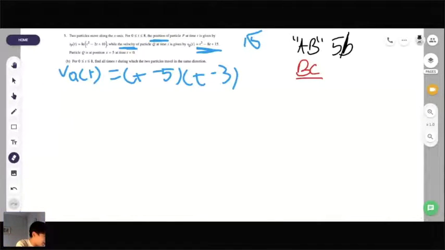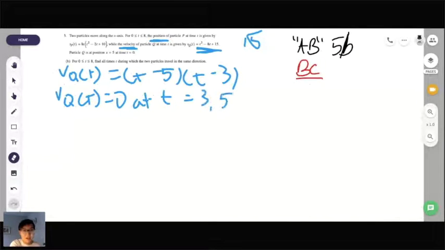So we know that VQ of t is equal to 0 at t equals 3 and t equals 5. Then we think about when the two particles travel in the same direction. What I like to think is that whenever they're traveling in the same direction, both particles have to move in the same direction as long as the velocity is both increasing or both decreasing.